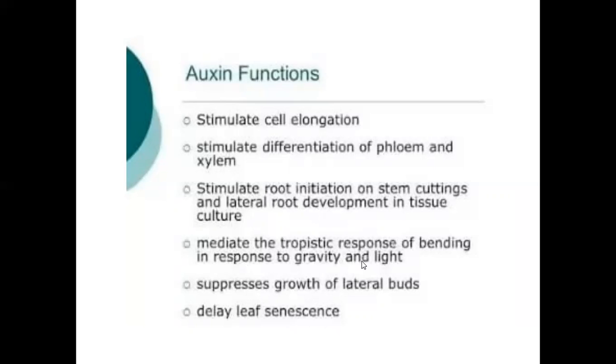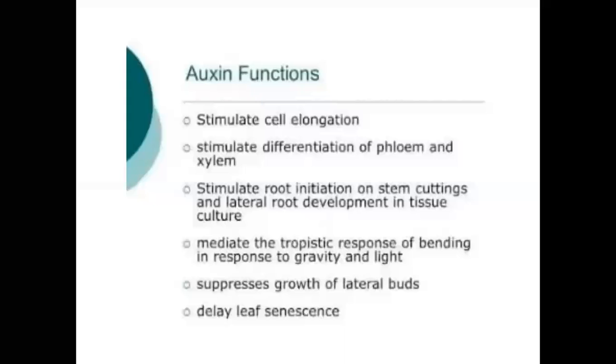Tropistic response means roots grow towards the gravitational force, and shoots grow towards light, opposite to the gravitational force. These two systems are done by the auxin chemicals.